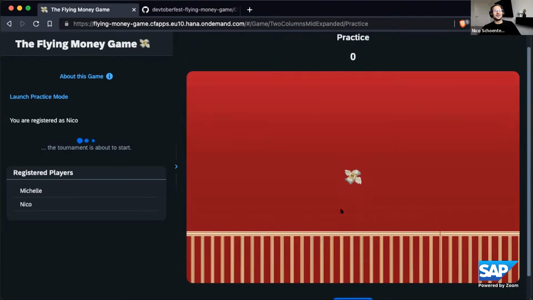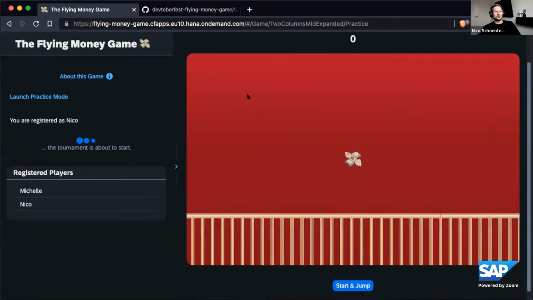Yeah. So the game itself, everything that's in the red box here, is a UI5 custom control. And obviously, I not only used the UI5 controls that you see in the documentation, but I also used browser elements like images and divs, to move the background and have new things pop up.